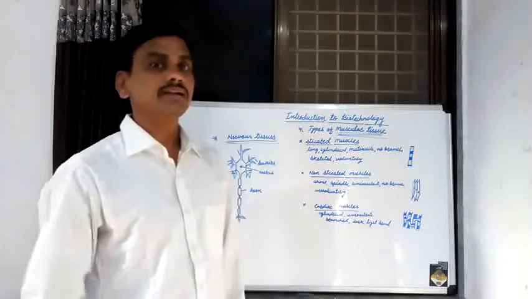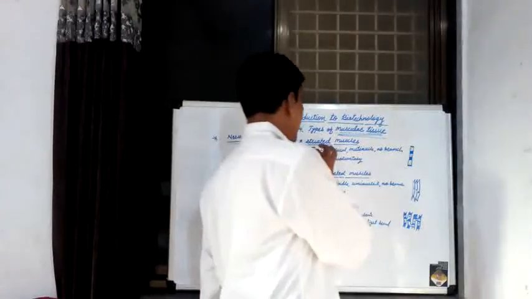Now the first type of muscular tissue is known as striated muscle.